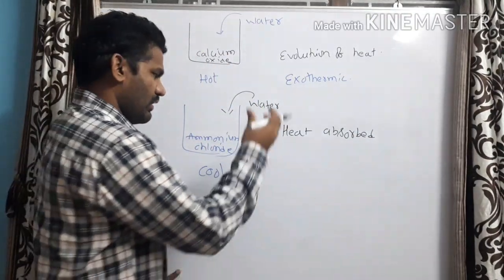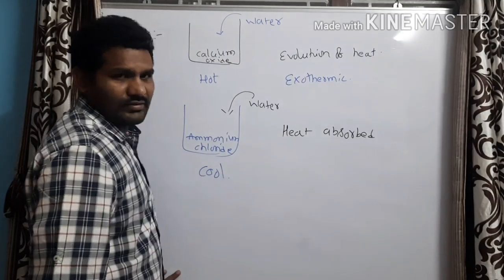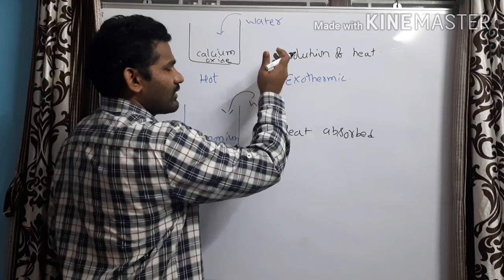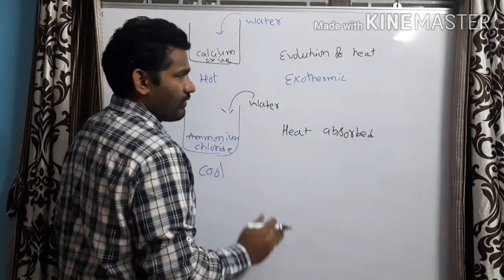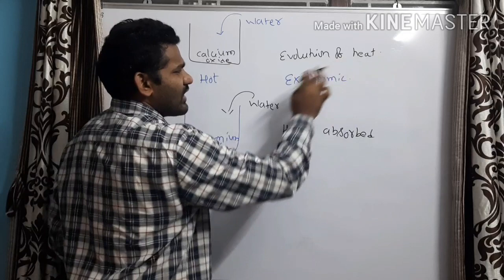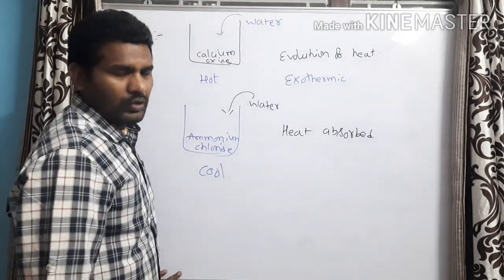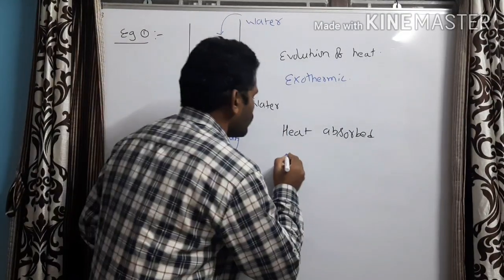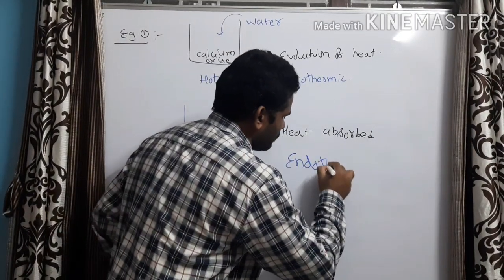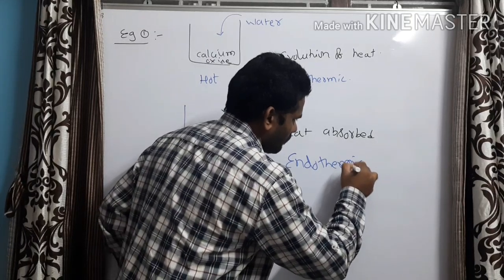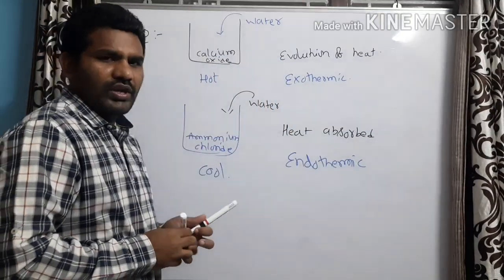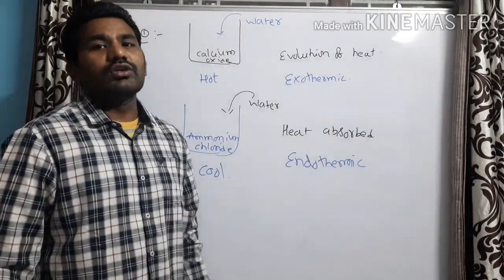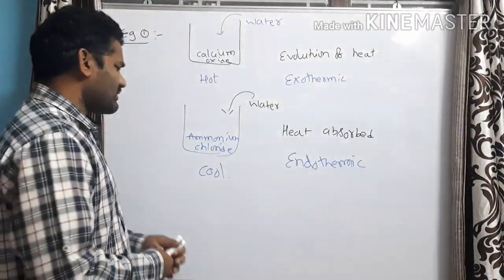That means there are certain instances where heat is absorbed. There are certain instances where heat is evolved. Those instances in which heat is evolved are called exothermic reactions. Those instances in which heat is absorbed are called endothermic reactions. Now let us take another example.